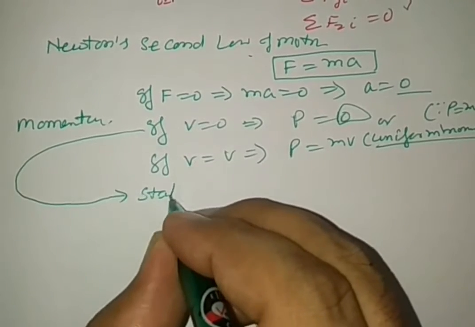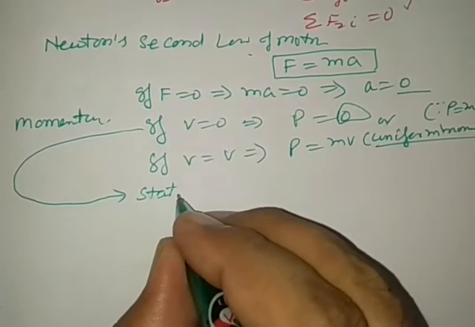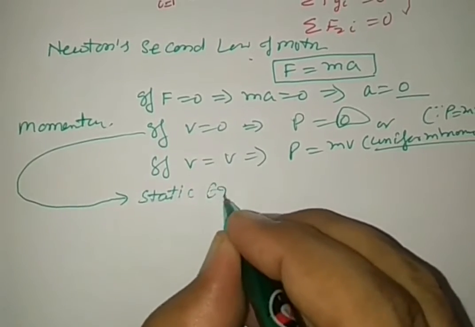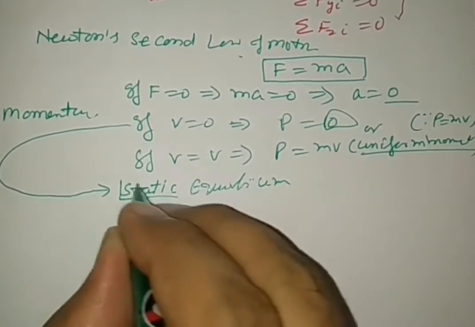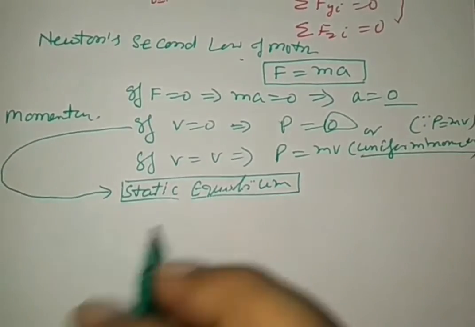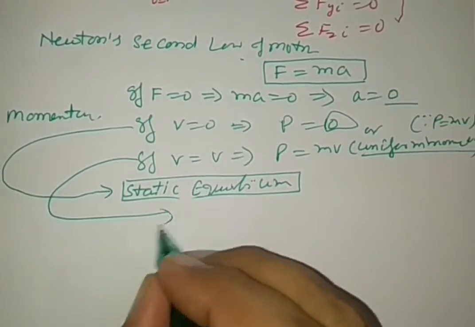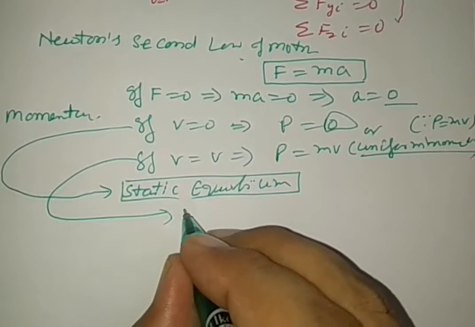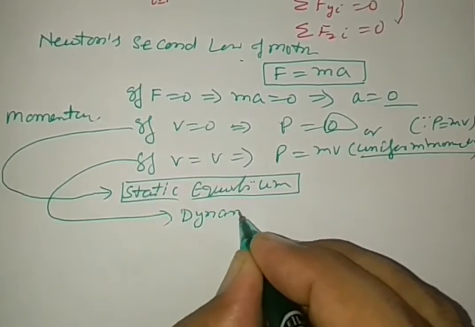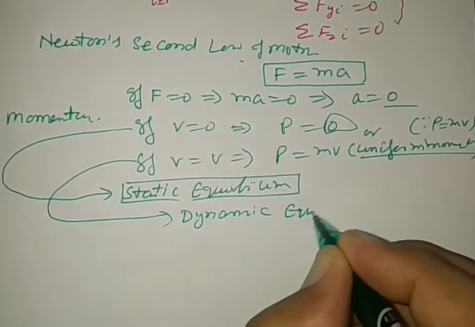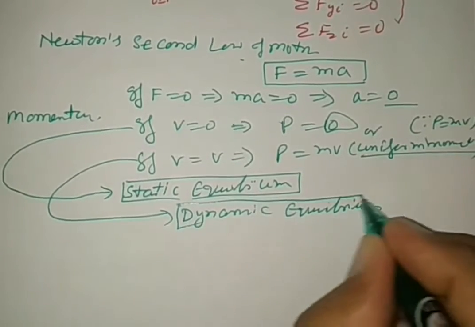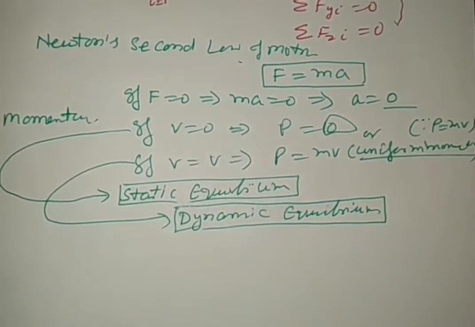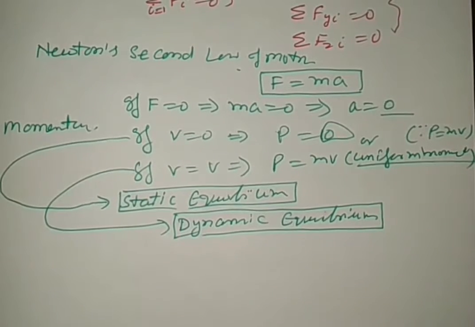When momentum is 0, this equilibrium is called static equilibrium, right? If it is moving with uniform velocity, then it is called dynamic equilibrium.